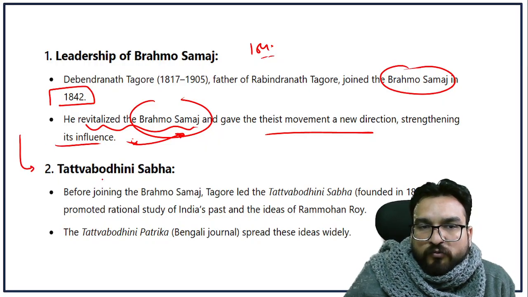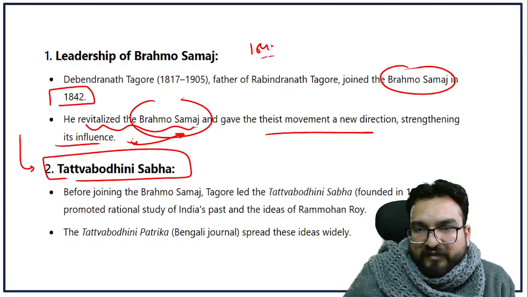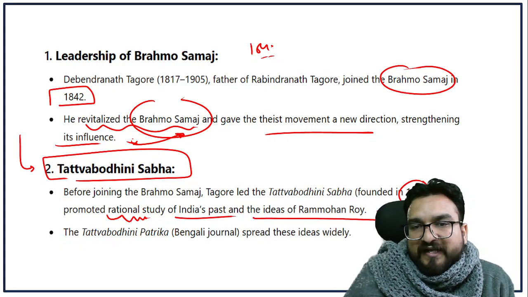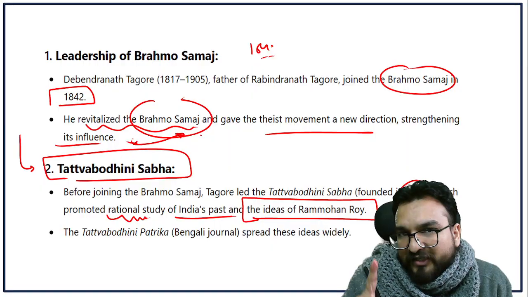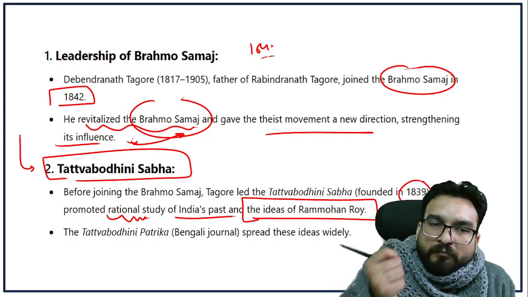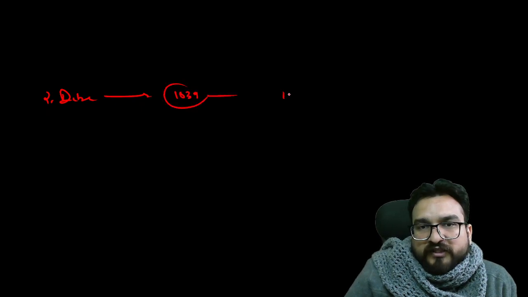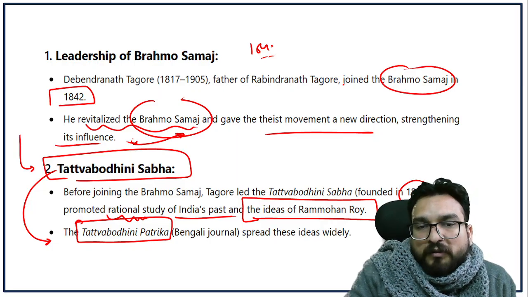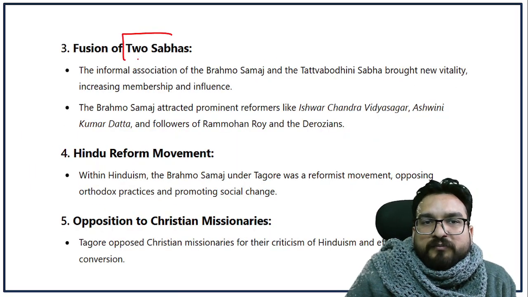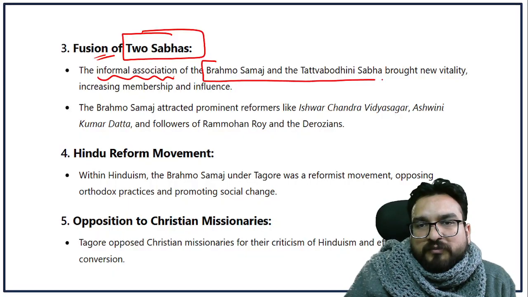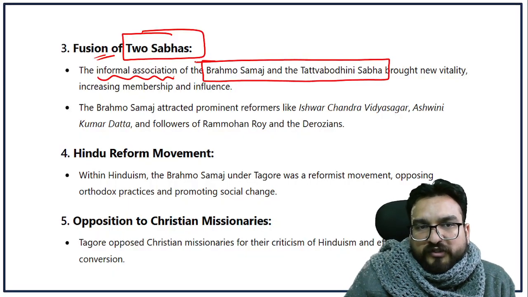Right? He was already the founder of Tattva Bodhini Sabha, which he founded in 1839, which promoted rational study of India's past and the ideas of Raja Ram Mohan Roy. That means he was heavily influenced by Raja Ram Mohan Roy's principles. Also, he used to publish this Tattva Bodhini Patrika. So, I hope now the next heading will be Debendranath Tagore, 1839 Tattva Bodhini Sabha, 1842 joined what? Brahmo Samaj. And when he joined Brahmo Samaj, he fused two organizations, the informal association of Brahmo Samaj and Tattva Bodhini Sabha, right?